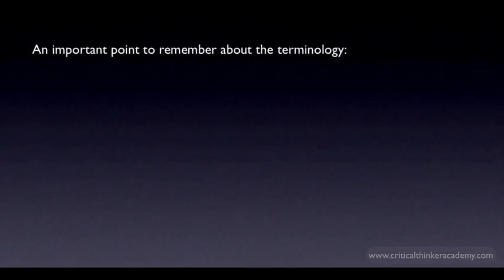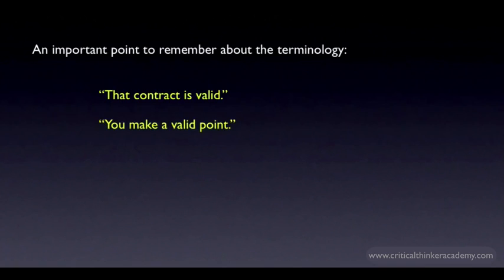I'll end with a cautionary note about this terminology. We're using the terms valid and invalid in a very specific technical sense that is commonly used in logic and philosophy, but not so common outside of these fields. As we all know, in ordinary language, the word valid is used in a bunch of different ways. Like when we say, that contract is valid, we mean something like the contract is legally legitimate, or that it's executed with proper legal authority. Or when we say, you make a valid point, we mean that the point is relevant or appropriate, or it has some justification behind it.